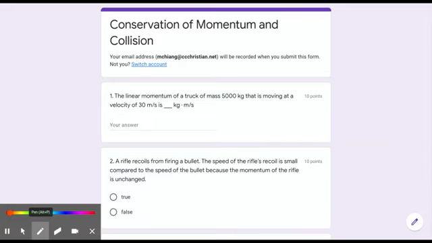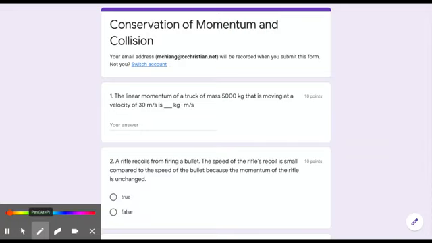Inelastic means there will be deformation, like two cars crash into each other and then the car deformed. So even though the momentum is still the same before and after collision, however, kinetic energy is not conserved because the deformation is caused by transferring kinetic energy into potential energy and cause the deformation in the car. So having that information in your mind, let's work these 5 easy problems out.